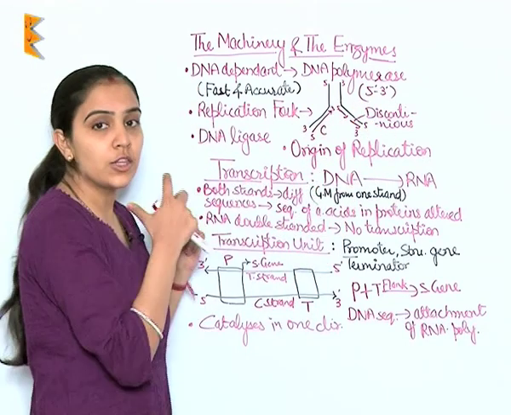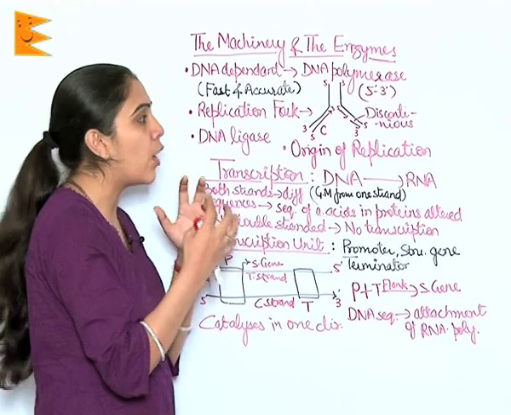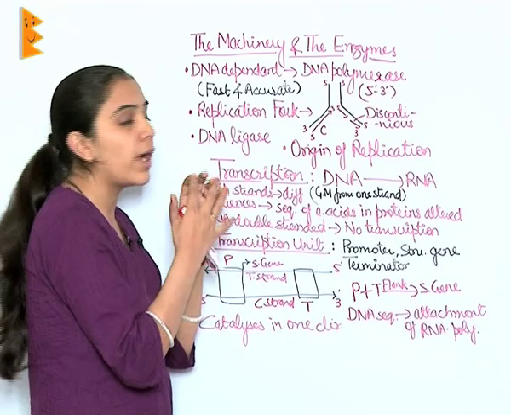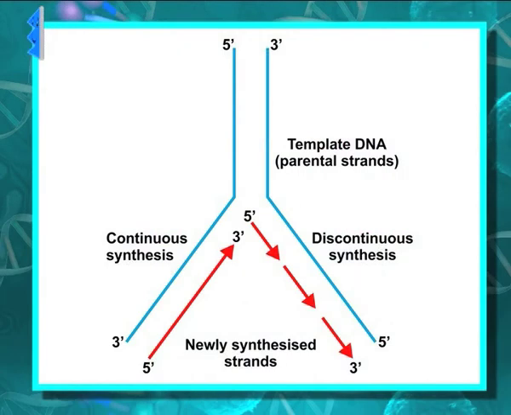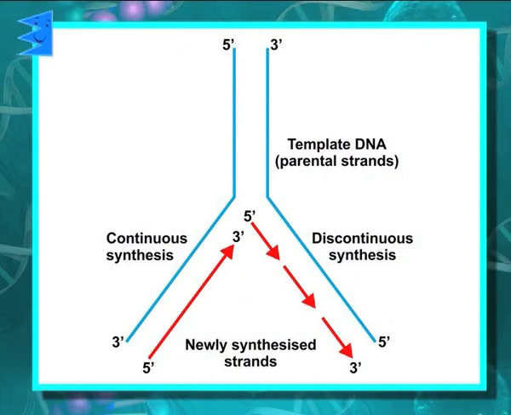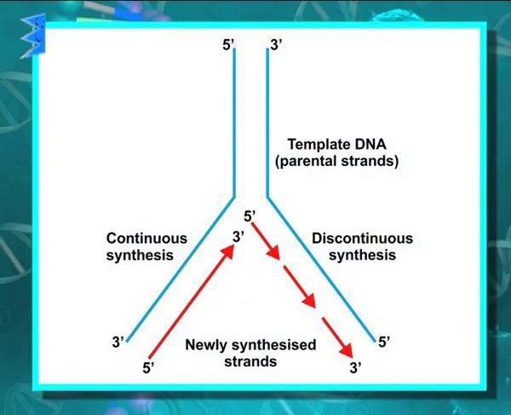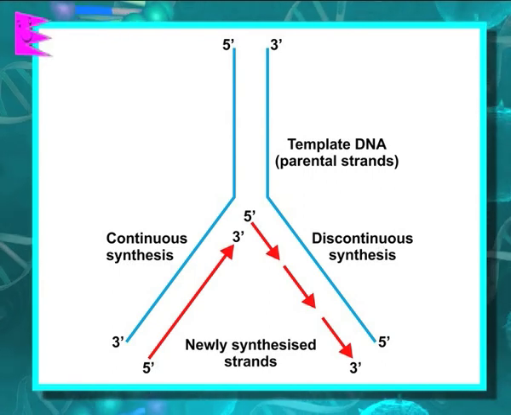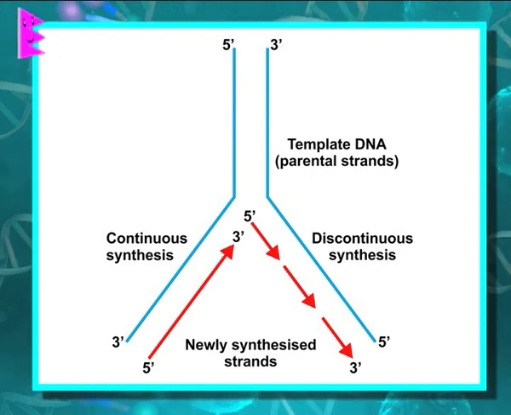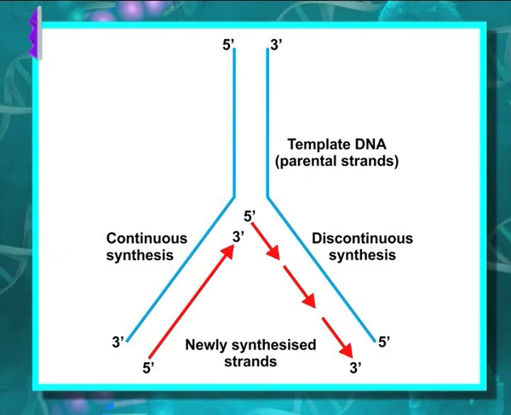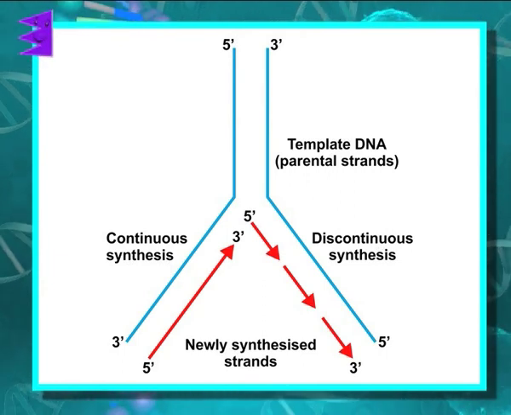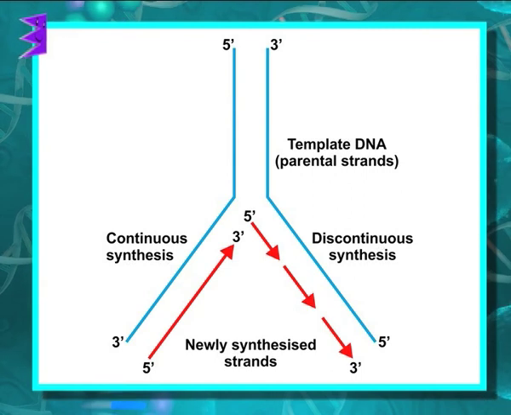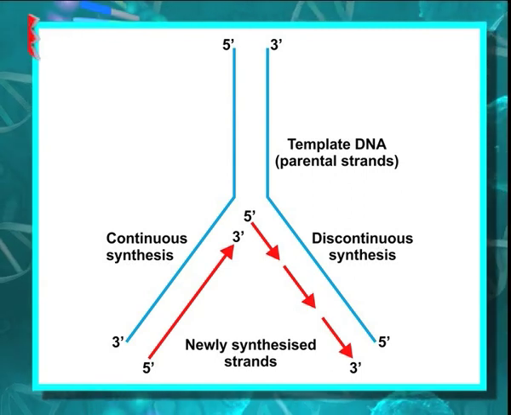Because the length of DNA is too long, it cannot decoil in one go, so a small opening named the replication fork is visible. On this replication fork, as I told, DNA polymerase polymerizes in one direction only, so on one strand of DNA the replication is continuous and on the other strand it is discontinuous.